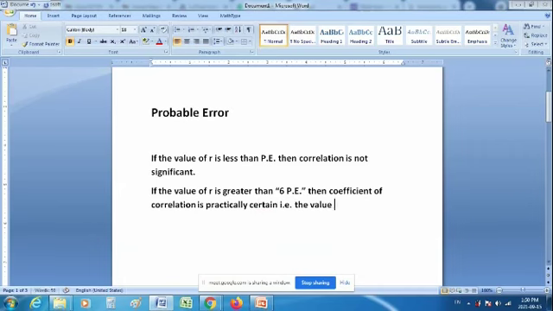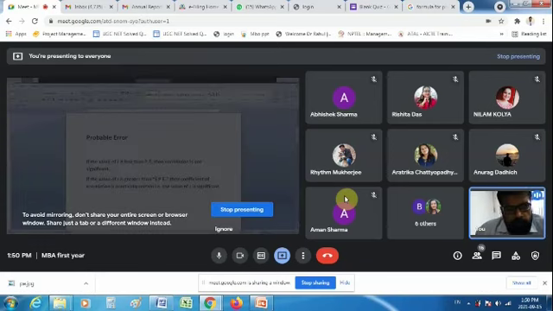The value of r is significant. Are these 2 points clear with everyone?